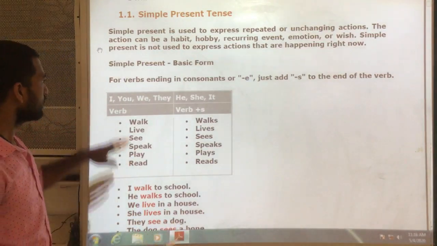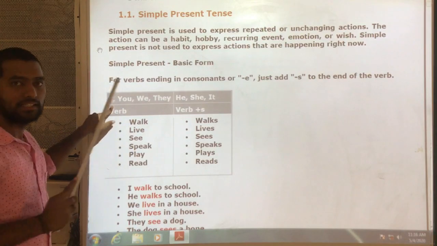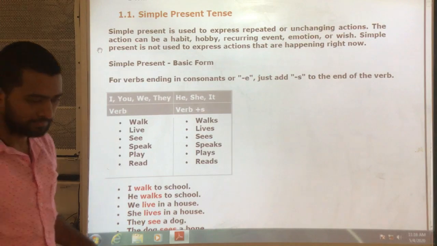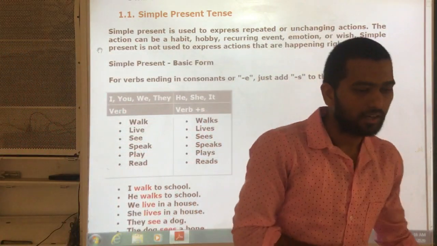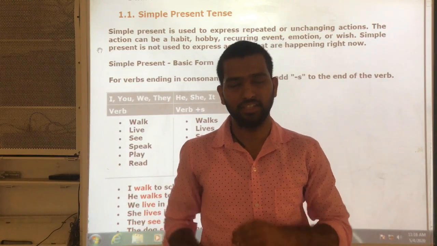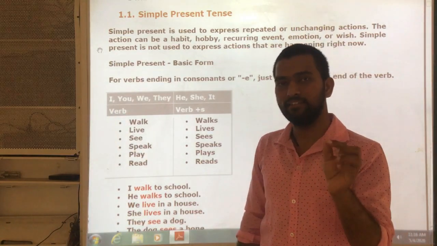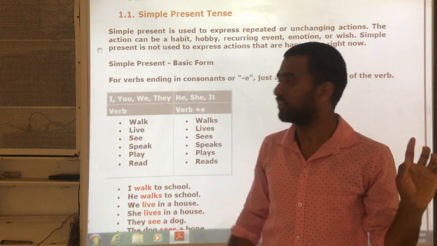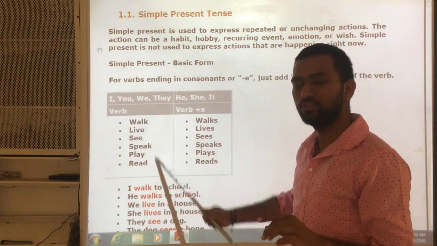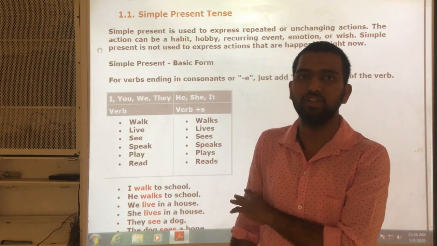How? In simple present only, when the subject is I, you, we, they. For example, I'll take this example: I teach English. Here the subject is I, V1 is teach, and English is an object. So the subject is I, so we cannot add any s or es to the verb. Directly I can say, I teach English. That's it. I cannot say I teaches English, because it is wrong.